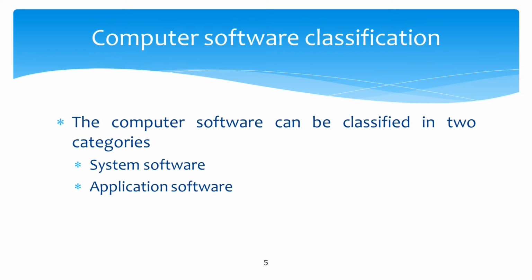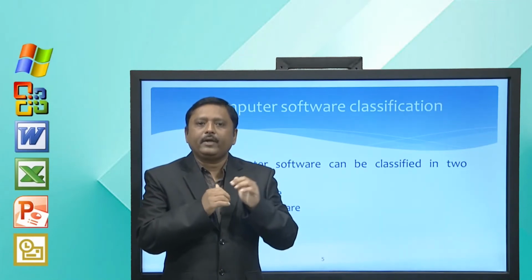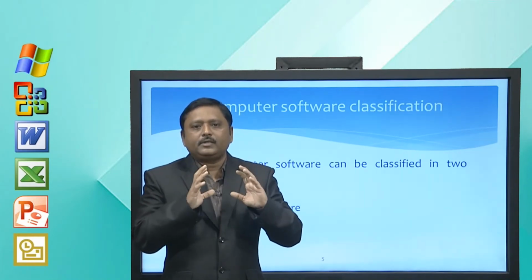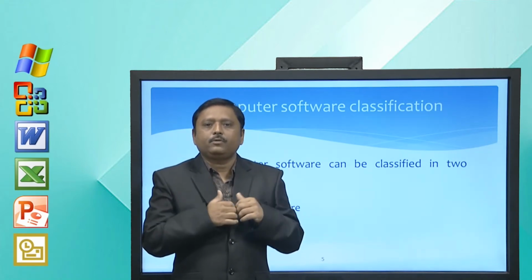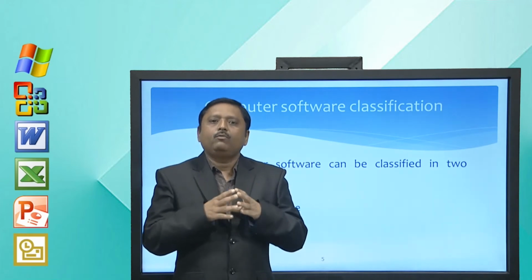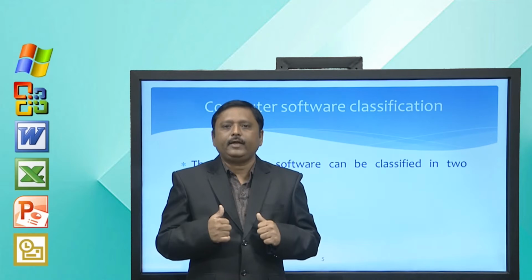The first category is called system software and another category is called application software. Our focus in this subject is system software and system software programming. So, we must understand what is the difference between application software and system software. So, let us try to understand what is application software and what is system software.